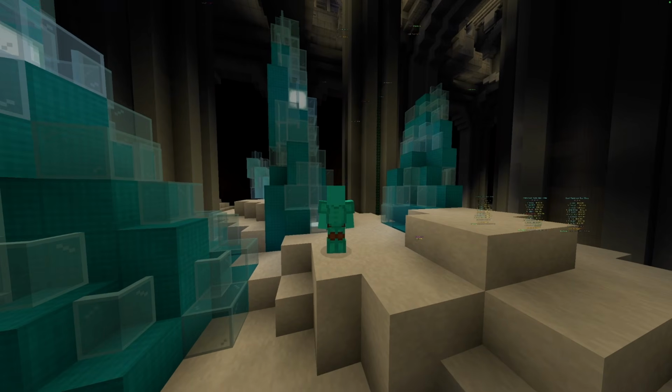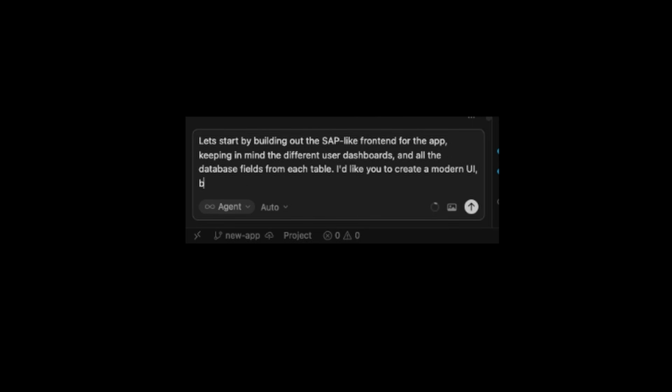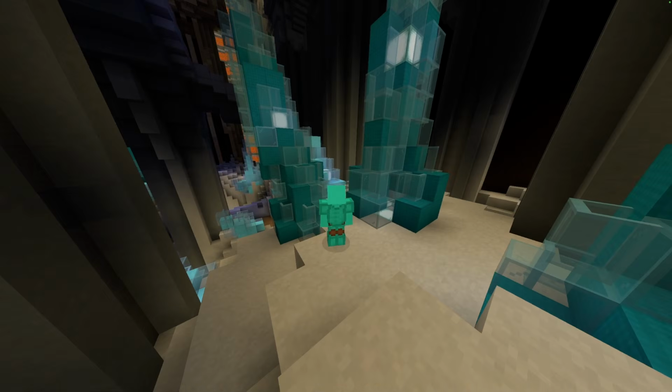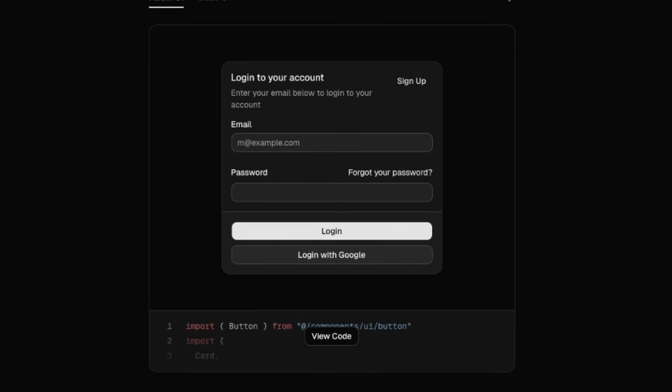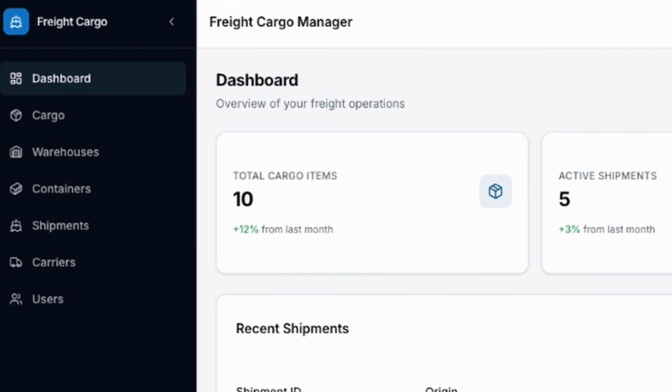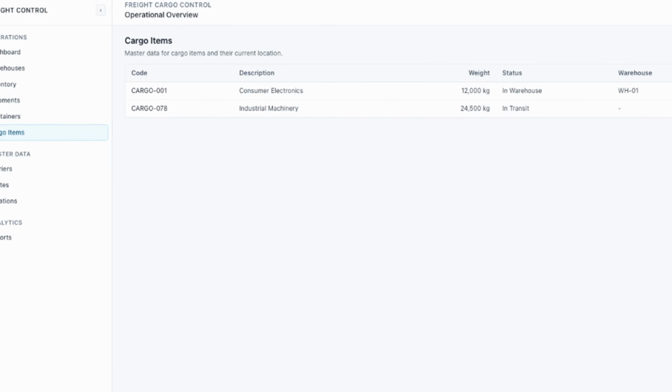Very terrifying. I specifically told it to make the UI look like SAP, but not look like a vibe-coded app because, and I'm going to die on this hill, every AI-generated front end looks exactly the same. Same rounded card, same gradient button, same sidebar with little icons that don't mean anything. And okay, I won't lie, I kind of nailed it. It really does kind of look like SAP. I mean, not exactly, but it's not embarrassing either.